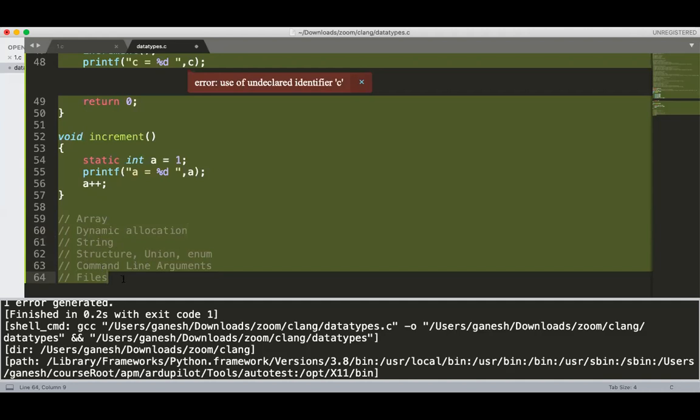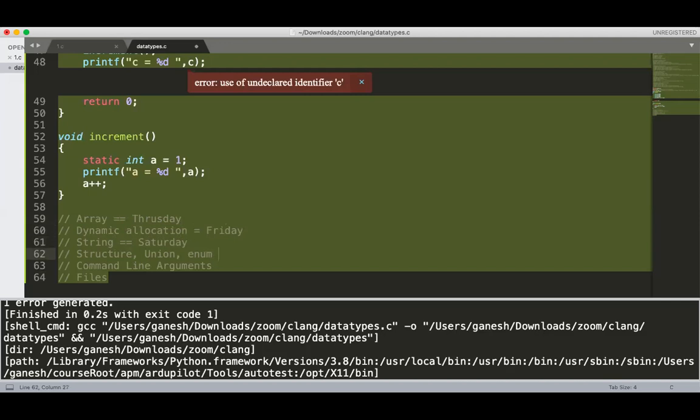If any is remaining, then just tell me. I think I will plan this: suppose today is Wednesday, so array will be covered on Thursday. Dynamic allocation and pointer arithmetic is covered on Friday. String we're starting on Saturday.